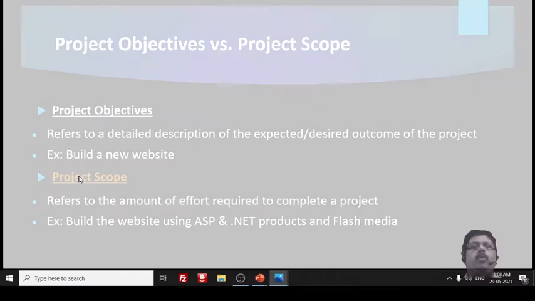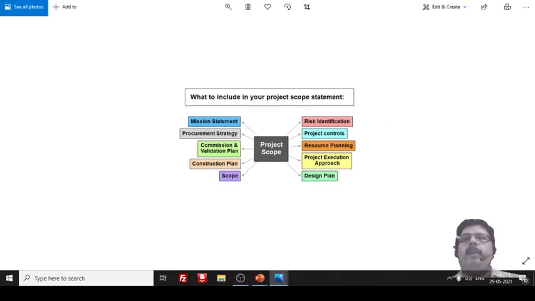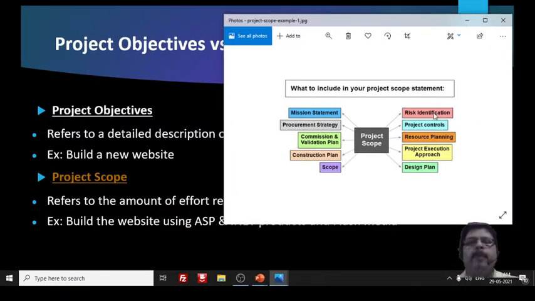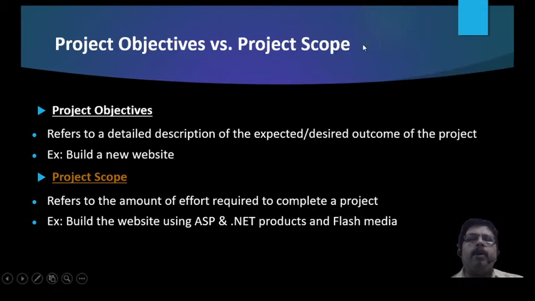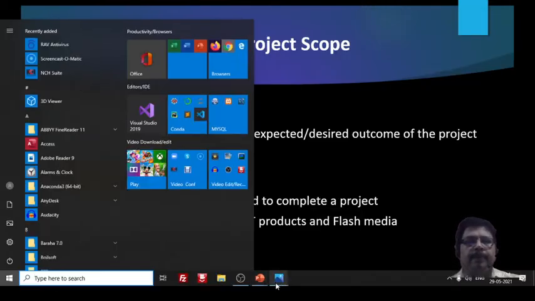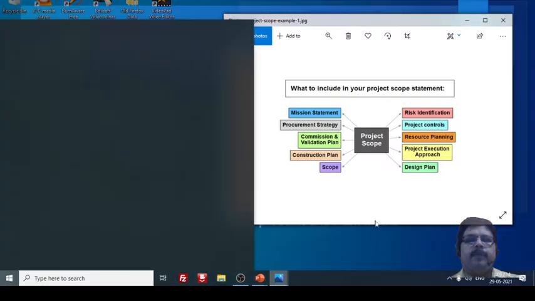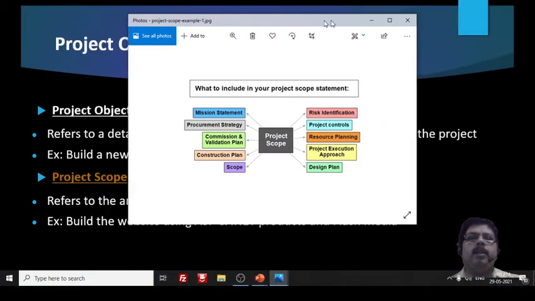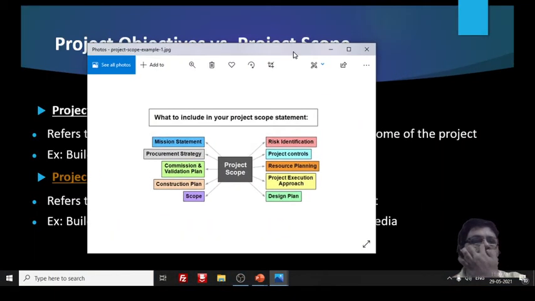So here I want to demonstrate one diagram. I hope it is visible to you. Here you see what the project scope will include.